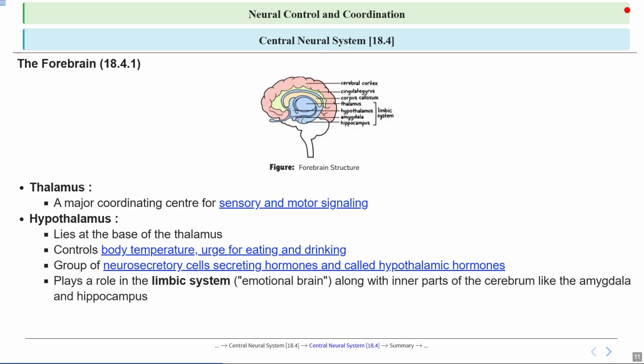Another key role of the hypothalamus is in the limbic system, often called the emotional brain, along with parts of the cerebrum like the amygdala and hippocampus. It helps control our emotions, memories, and even our reactions to stress. It is also involved in regulating sexual behavior and expressing emotional reactions. For example, it helps trigger feelings like excitement, fear, or anger and coordinates the physical responses that go with them.